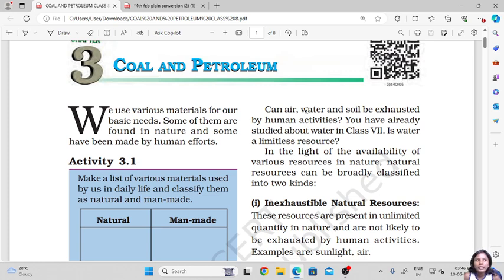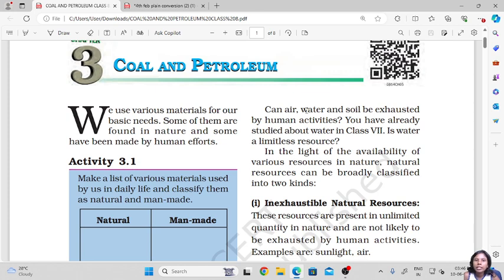Now when I say natural resources, let's say we have a day-to-day life going on. In that, what are some of the things that are naturally available or unlimited to us? If we have air, we have a supply of air, we have water, we have sunlight. These resources are naturally available to us, and they are unlimited in the source.